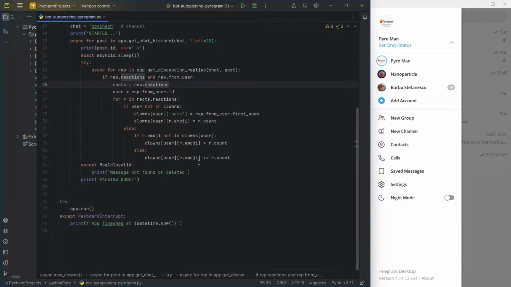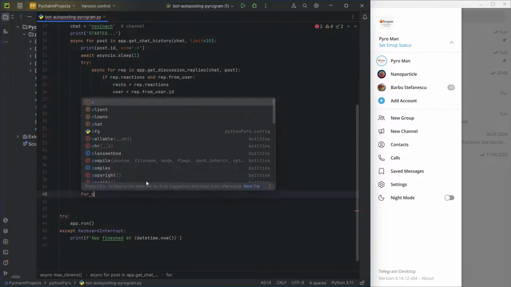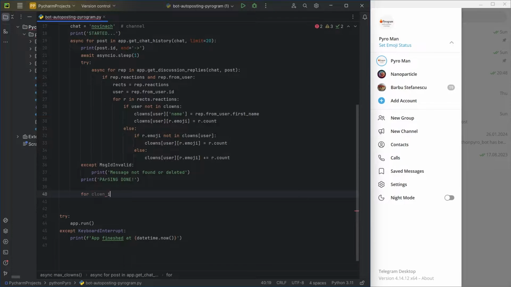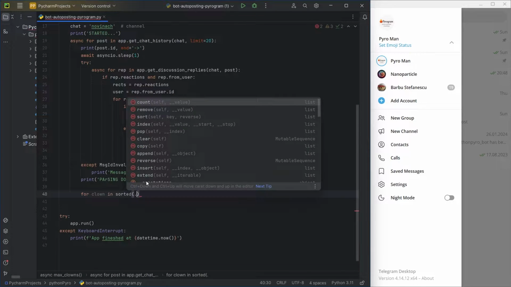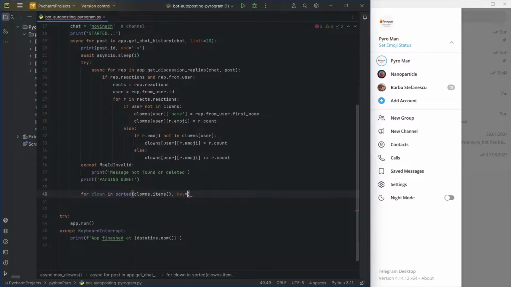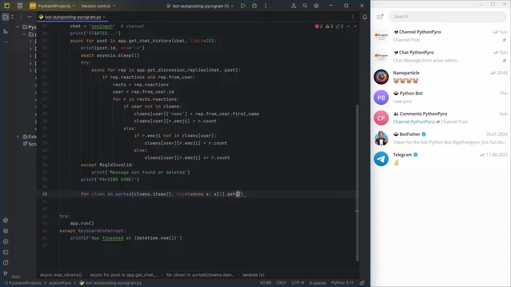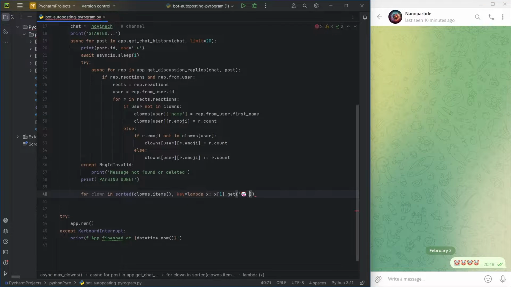Then, I'll work with the ready list using a for loop. First, I'll sort the values using a lambda function based on the number of clown emojis. I'll put a minus sign before the function content to sort from a higher value to a lower one.